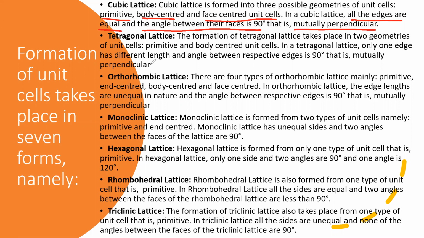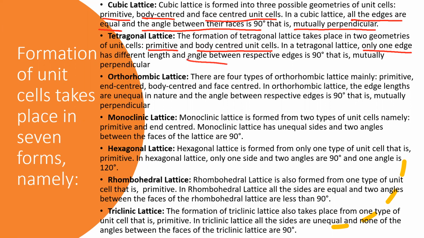Next, tetragonal lattice. The formation of tetragonal lattice takes place in two geometries of unit cells: primitive and body centered. In cubic lattice, we have seen it contains primitive, body centered and face centered, and here it contains only primitive and body centered unit cells. In a tetragonal lattice, only one edge has a different length and the angle between the respective edges is 90 degrees. That is, they are also mutually perpendicular.